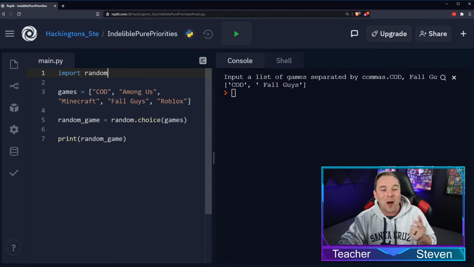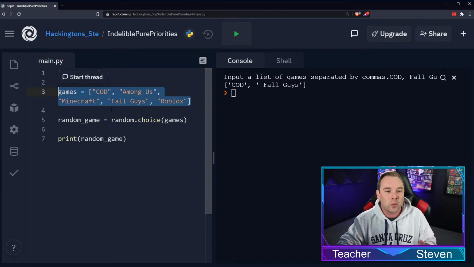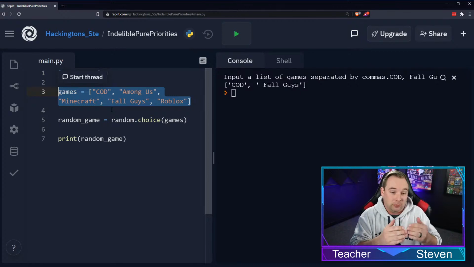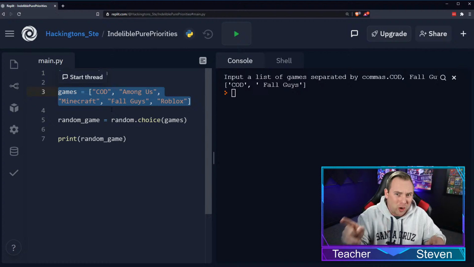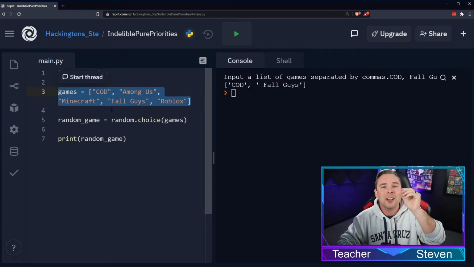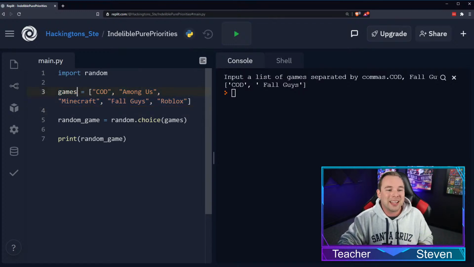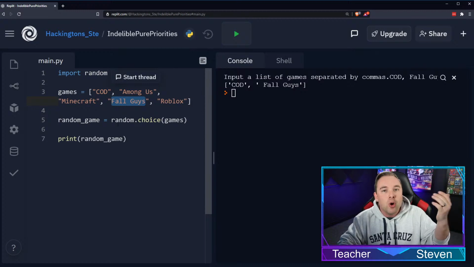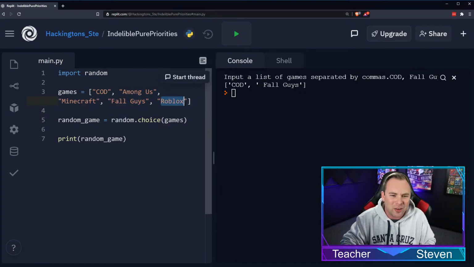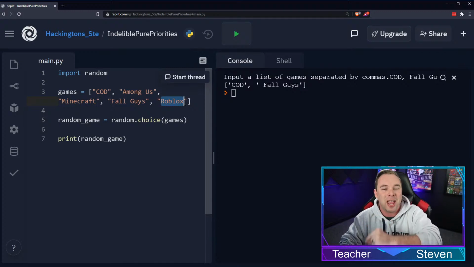We also learned about lists. Lists are a great way to list out a list. I mean, what better word for it? That's an awesome thing about Python, they use real words to describe real things. So this is a list of games. I would not put a movie in here. I would keep it to games. I would also not put my age in here. That would make no sense in this list of games. When you create a list, you want to make sure they're all of the same thing.